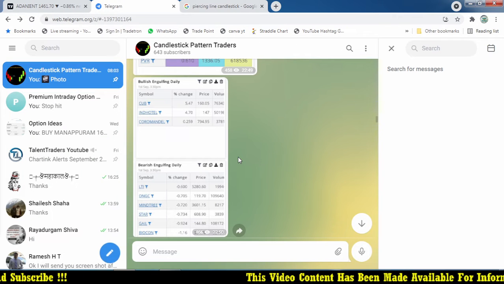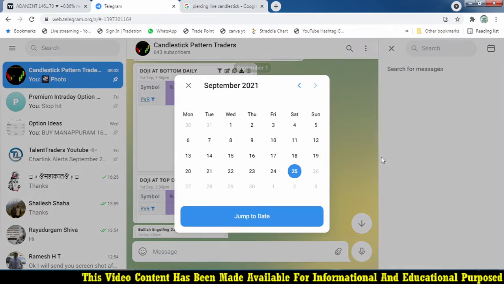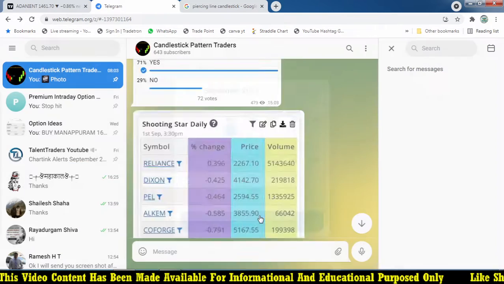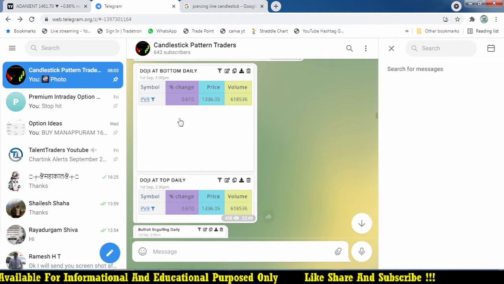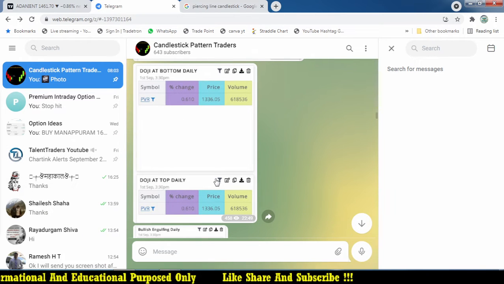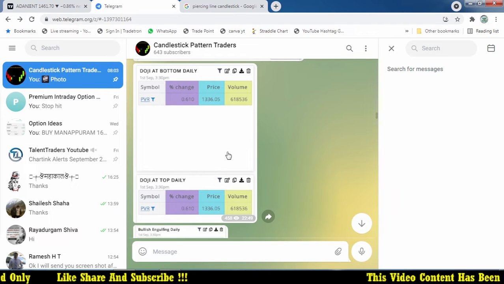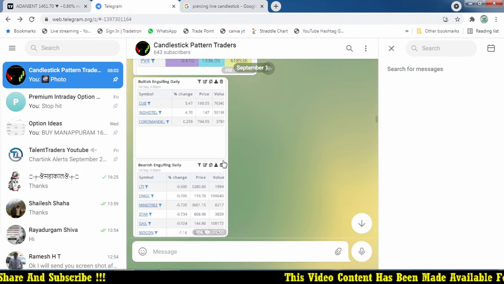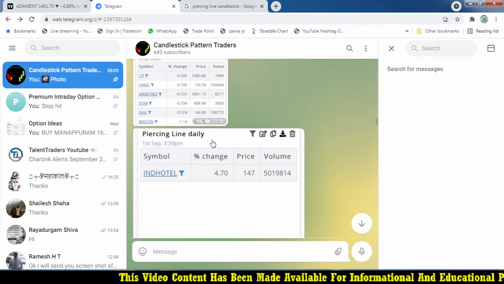This time I'm going to take the piercing line. Let's take the 1st of September and see how many stocks we got. We already discussed the doji candle, PVR, which formed on the 1st of this month. That worked very well and gave huge profit. Now I'm going to take the piercing line, which is a bullish candlestick pattern.